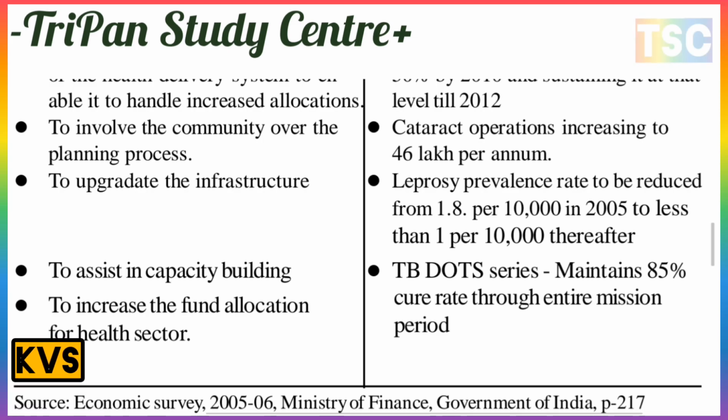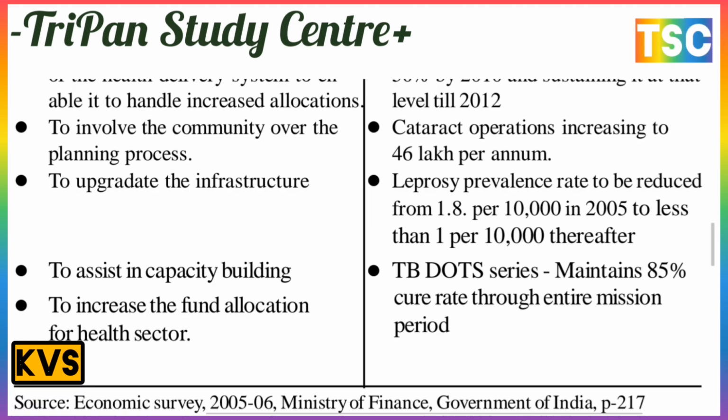And there is an important target here: cataract operations increasing to 46 lakh per annum. The most important target here is to upgrade the infrastructure. There is a vision and a target: leprosy prevalence rate to be reduced from 1.8 per 10,000 in 2005 to less than 1 per 10,000 thereafter. The most important target here is to assist capacity building.